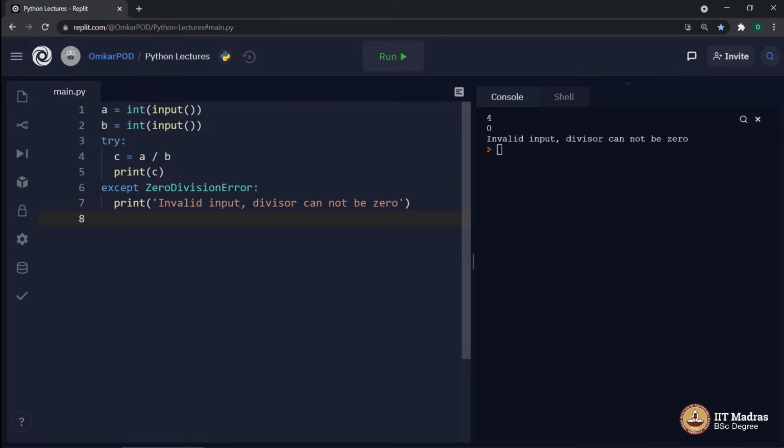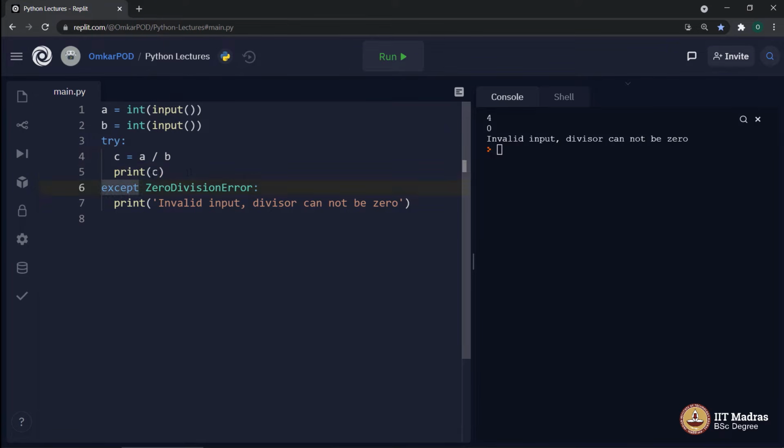So going back to syntax, whatever code which may or may not result in an error, that particular code block should be written inside this new block called try. As in, we are telling the computer, try to execute this. If you are able to do it, that's good.